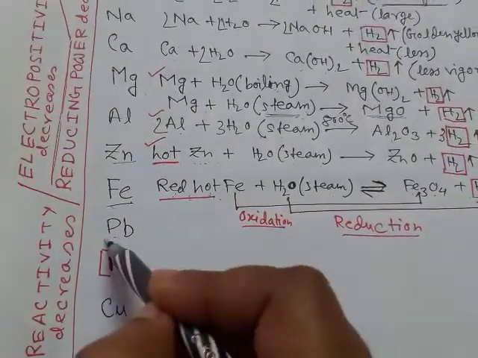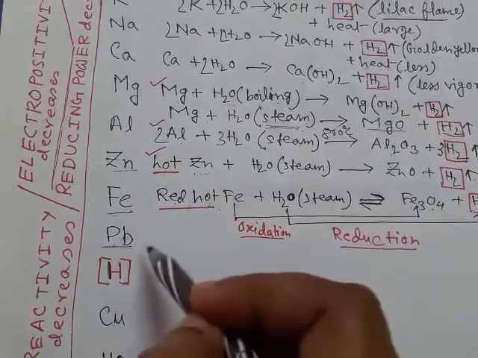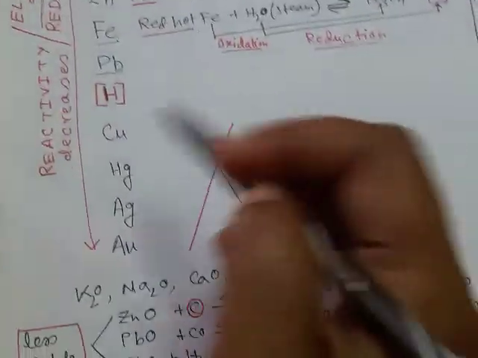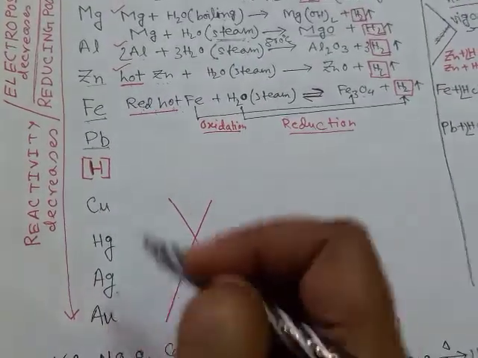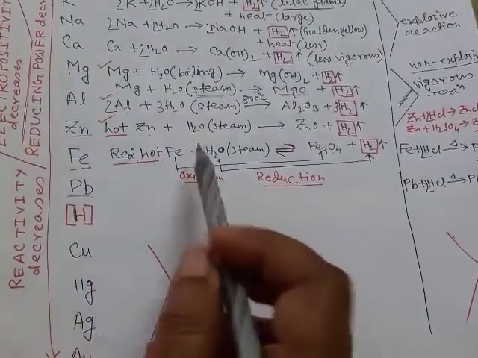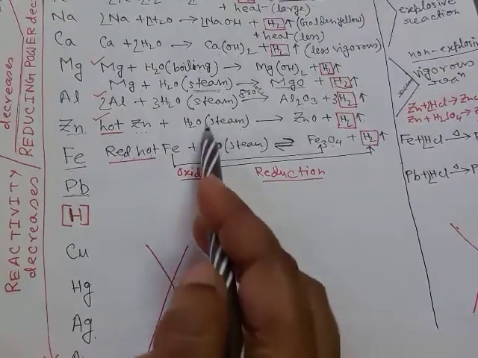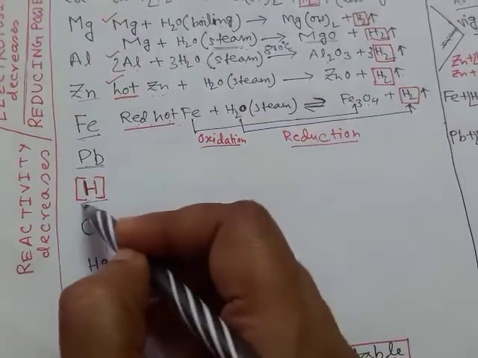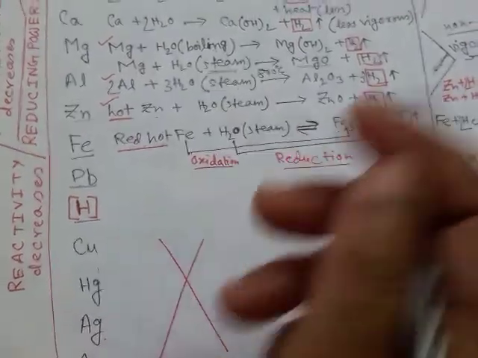Whereas lead being very much less reactive, it cannot react with water to produce hydrogen, whereas copper, mercury, silver, aurum, they do not react with water. They cannot replace hydrogen from water as they are placed below hydrogen.